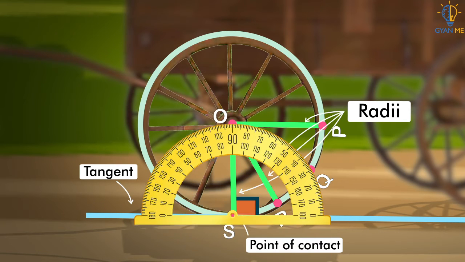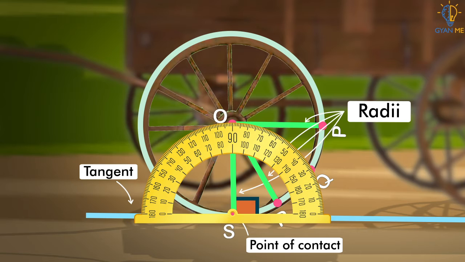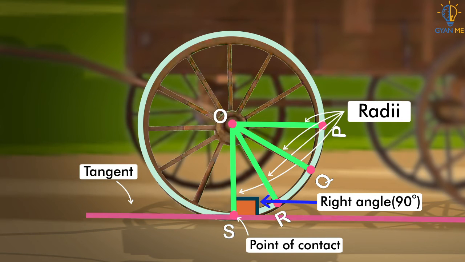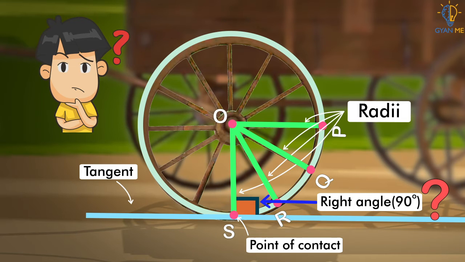If you measure this angle, you'll find it to be 90 degrees. Thus, a tangent and a radius will always have 90 degrees between them. Remember students, this is a very important property of a tangent, that it is always perpendicular to the radius of the circle at the point of contact. But is this always true? Let us see whether it is true or not.